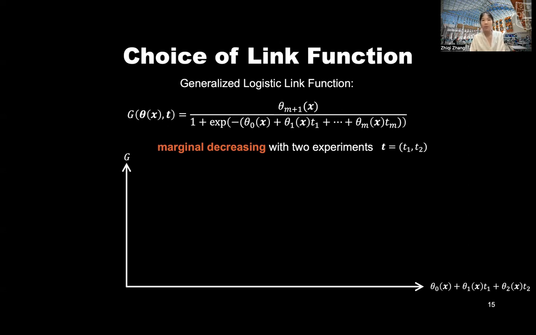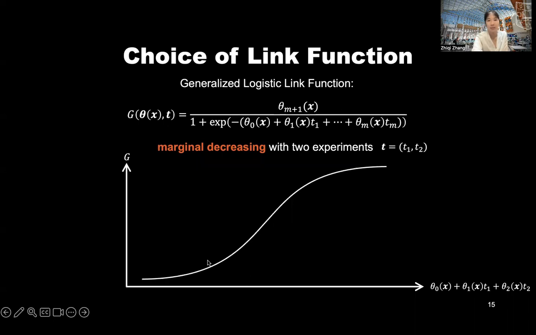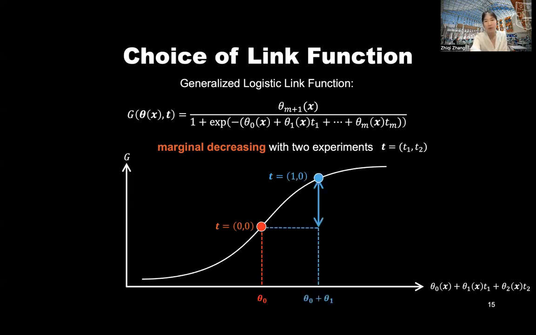Here is a simple example of how it captures the marginal decreasing with 2 experiments, T1 and T2. Suppose this is the response of Y in this link function, and under both control conditions, the outcome Y will land on this red point. While adding 1 experiment T1, the outcome Y moved from the red point to this blue point. Adding 1 more, T2, the outcome moves from the blue point to the green point. And this just illustrates the marginal decreasing with 2 experiments for this user.